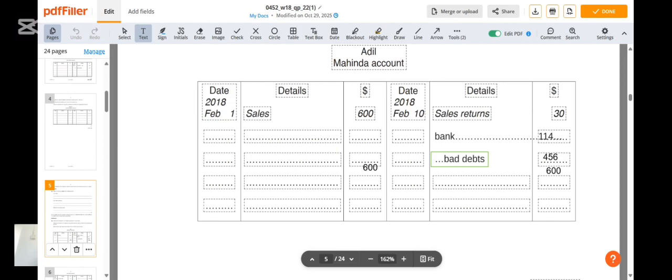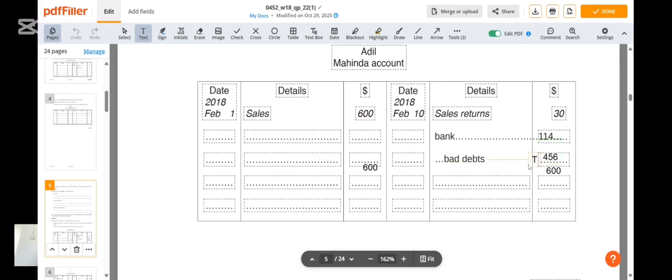We are told that this customer paid us by check 20 cents for every dollar that the customer owed. So from the 570, he paid us 20 cents for every dollar. If you multiply 0.2 times 570, you see that the customer paid us 114, and our account will balance with 600, 600. Then the balancing figure there is how much we are owed, which is 456.